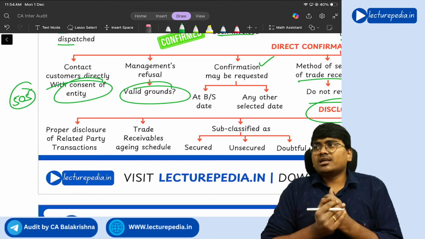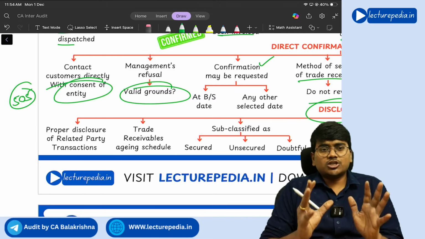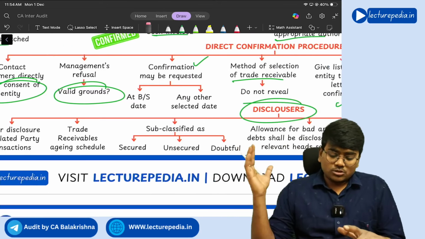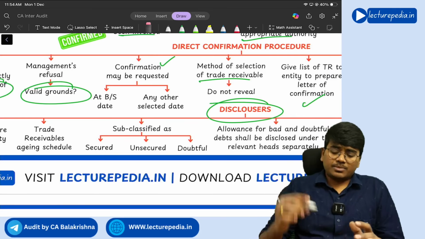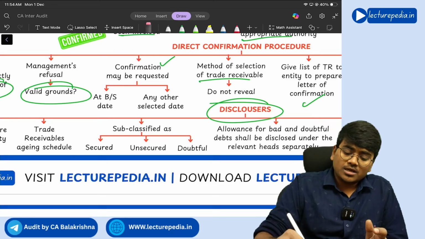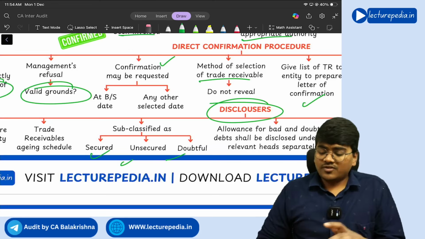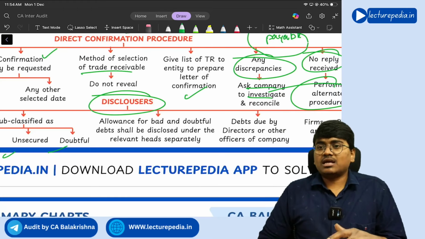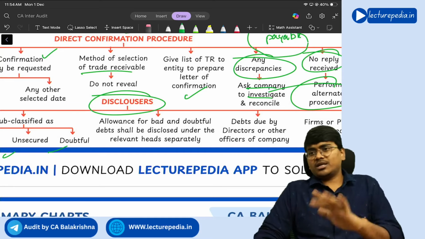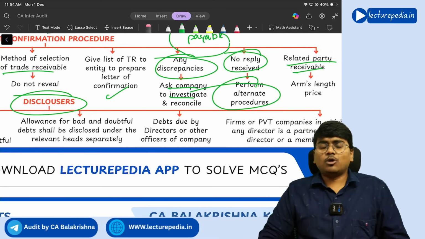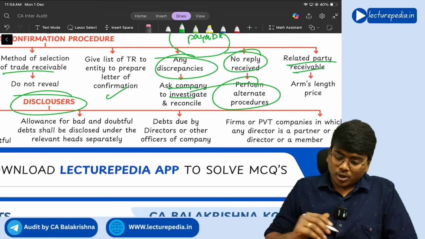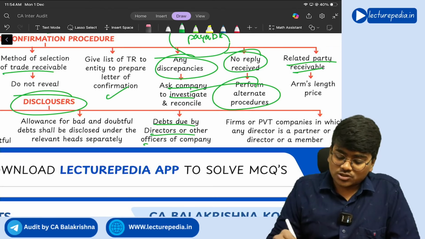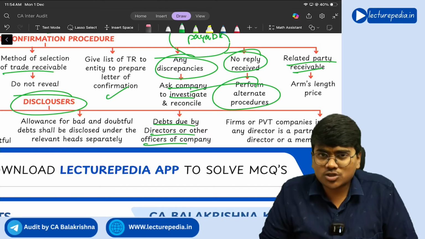So if at all any related party transaction is a trade receivable, they should be properly disclosed. Next, trade receivable aging schedule, and this trade receivable should be further subclassified into secured, unsecured, and doubtful. These further subclassification has to be done, and allowance for bad and doubtful should be properly disclosed. So if at all you have provided any provision for bad and doubtful debts, that should be disclosed properly. And the debts due by directors or officers of the company should be disclosed separately.